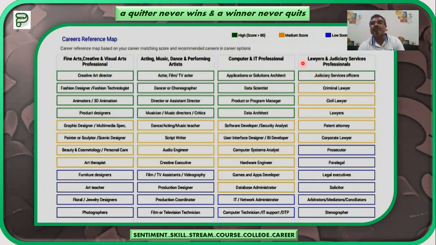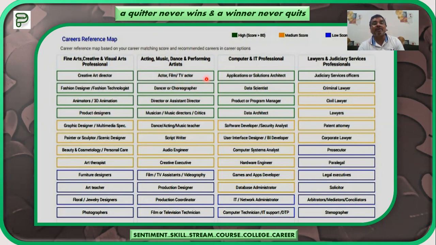It means the child is not proportional towards this particular career stream of lawyers and judiciary services professionals. Similarly, the child's intelligence is proportional towards fine arts and creative and visual arts. He can move ahead in this particular area of career. So he can be a creative art director, fashion designer, fashion technologist, or animator, or go for 3D animation, or he can be a product designer. Similarly, acting, music, and dance also.